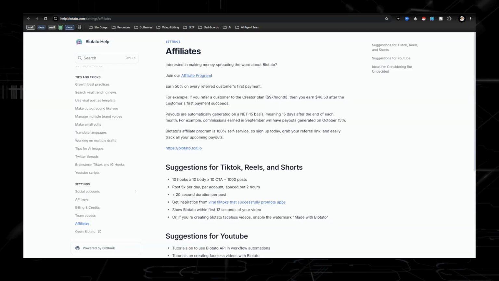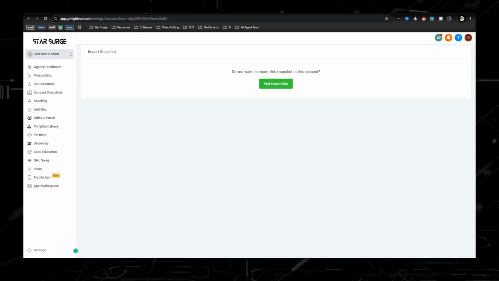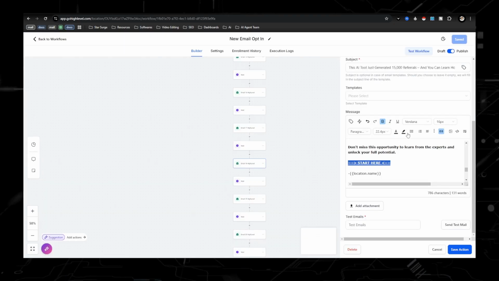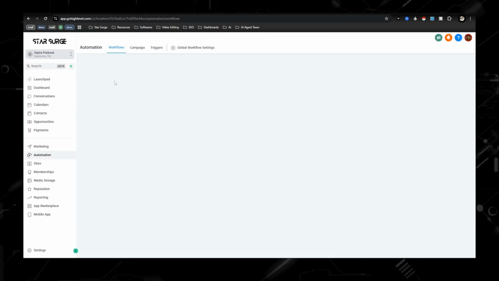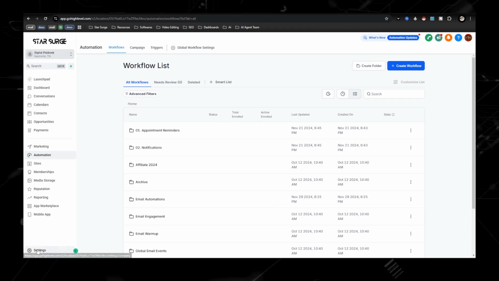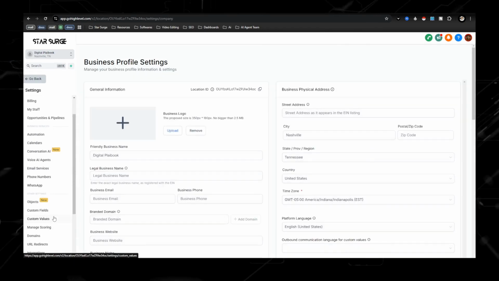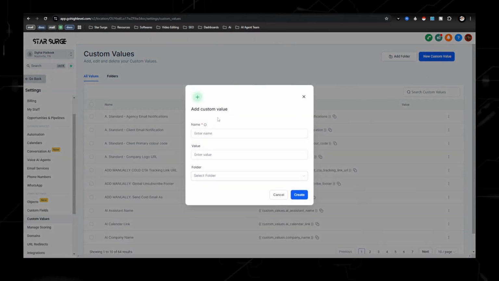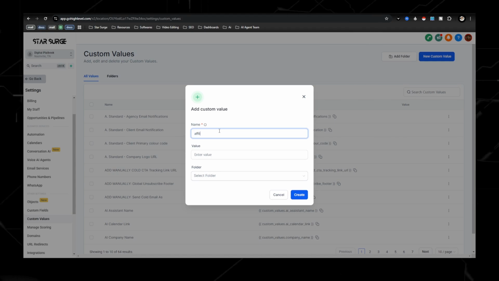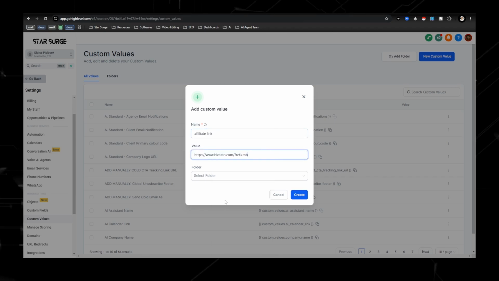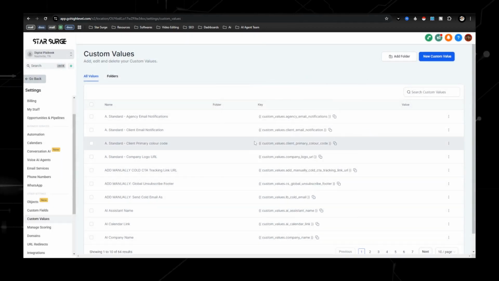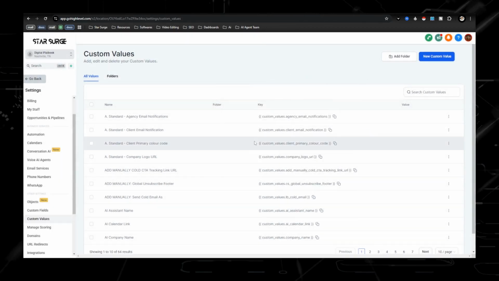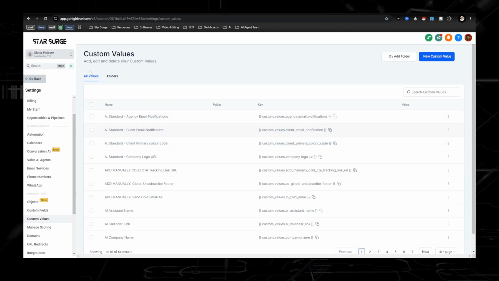This is what you're going to be copy and pasting into your custom value. So going back to Go High Level, we are going to go back to the workflows. Now it's going to take us to the home screen. We're going to go down here to settings, and then we're going to go to custom values. All you're going to need to do is hit new custom value, name it affiliate link, and then this right here is where you're going to paste, and then hit create, and then all of your custom values with the title affiliate link are going to be populated already.